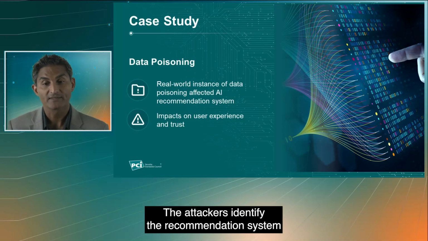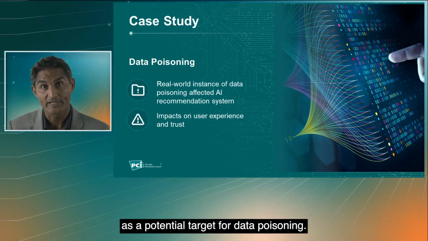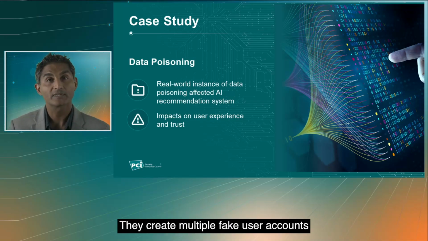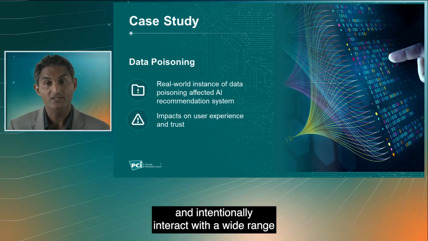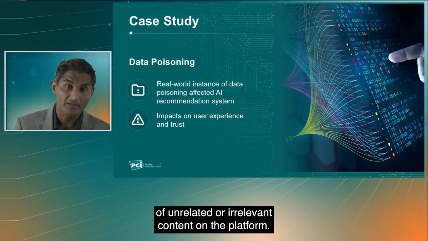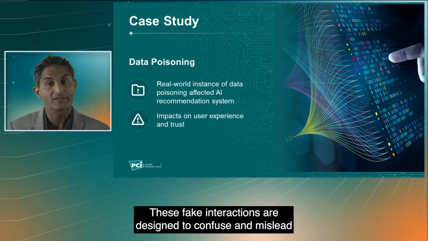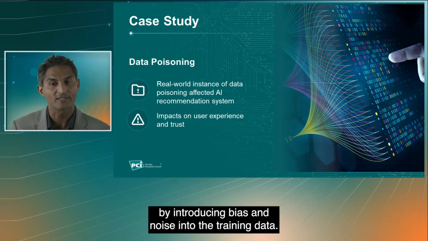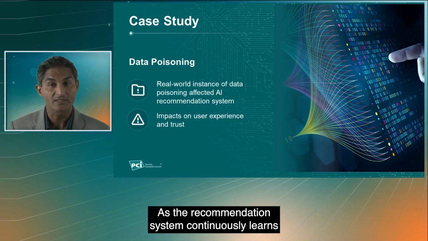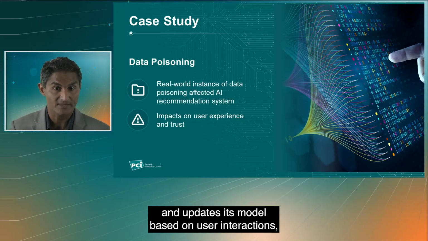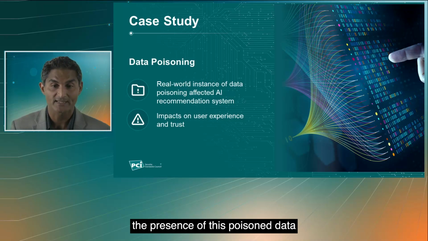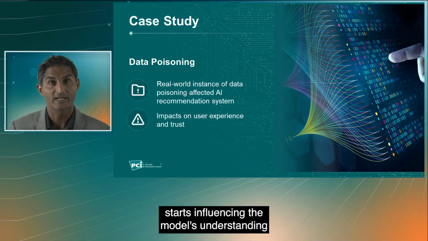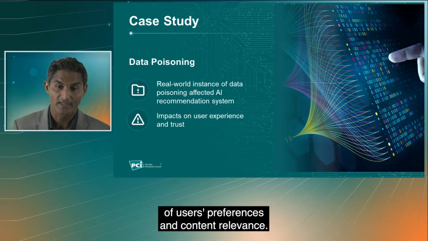The attackers identify the recommendation system as a potential target for data poisoning. They create multiple fake user accounts and intentionally interact with a wide range of unrelated or irrelevant content on the platform. These fake interactions are designed to confuse and mislead the AI recommendation system by introducing bias and noise into the training data. As the recommendation system continuously learns and updates its model based on user interactions, the presence of this poison data starts influencing the model's understanding of users' preferences and content relevance.